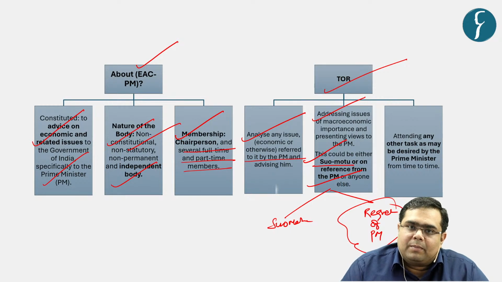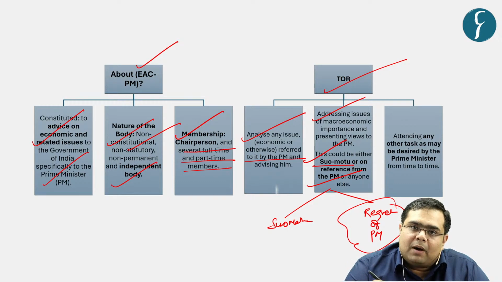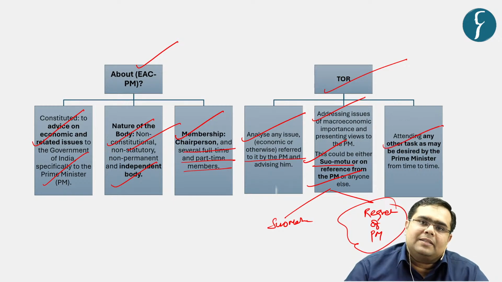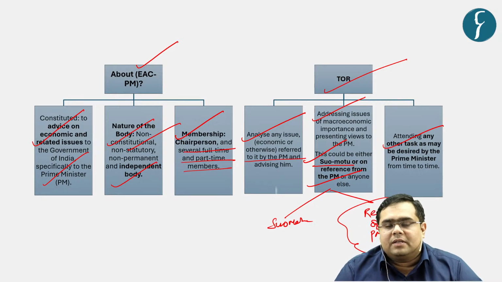So the Prime Minister can ask the PMEAC what is going to be the economic impact of, let us say, one particular policy. So PMEAC is bound to give advice to the Prime Minister and then attend any other task that the Prime Minister assigns to it. Basically, it carries out various economics research functions.